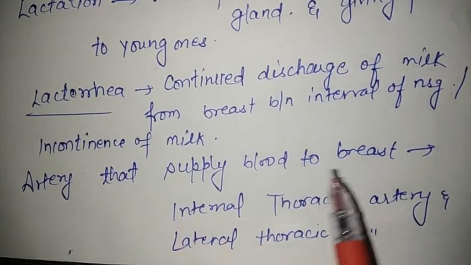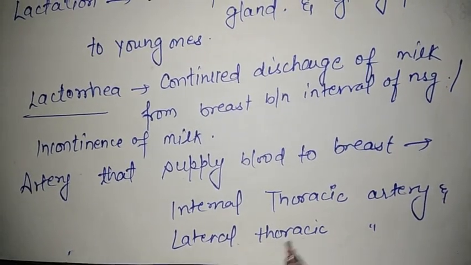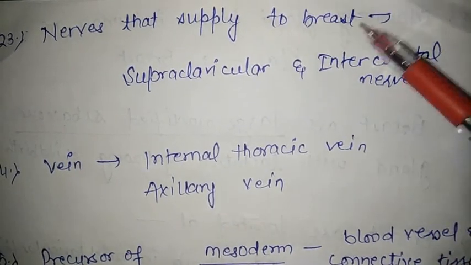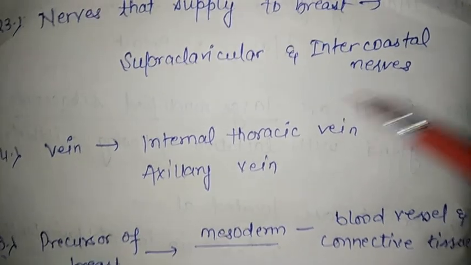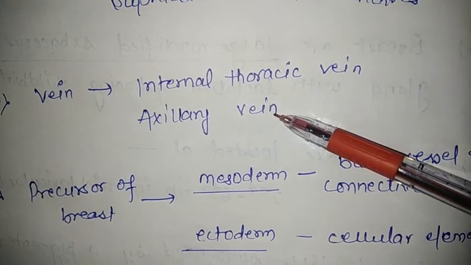Arteries that supply blood to the breast are the internal thoracic artery and lateral thoracic artery. Nerves that supply the breast are supraclavicular and intercostal nerves. Veins that drain the breast are the internal thoracic vein and axillary vein.